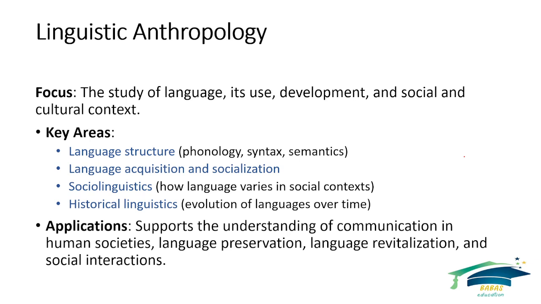Language acquisition and socialization, sociolinguistics, and historical linguistics are also key areas. Some applications of linguistics support the understanding of communication in human societies, language preservation and language revitalization, and social interactions.